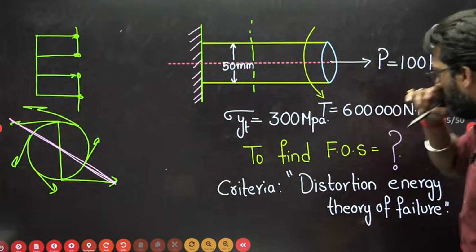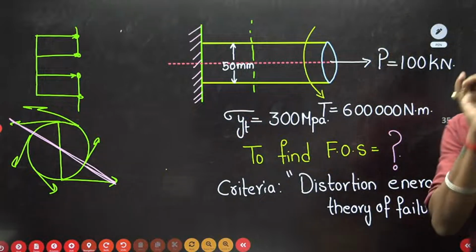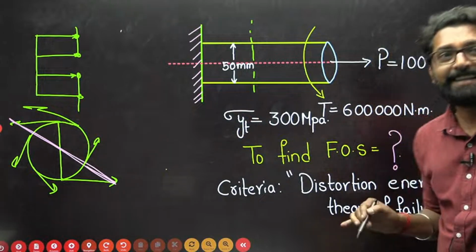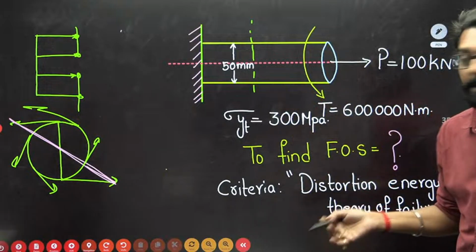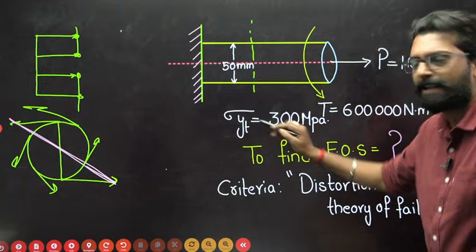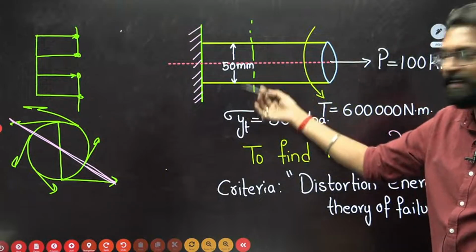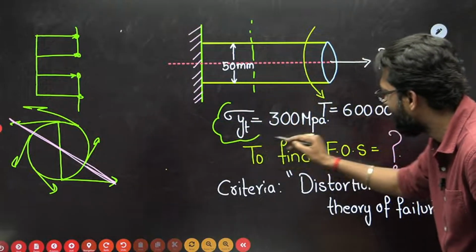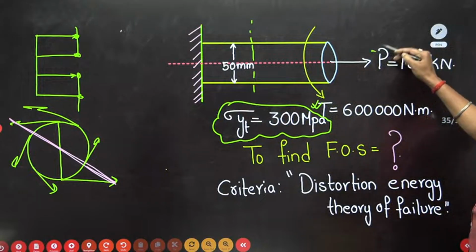Okay. Now we have a yield strength. Now my dear, there is one very important point. What is the difference between strength and stress? Strength is a material property and stress is not a material property. So the strength value is given, SYT, yield shear strength. That means you have to design, and generally it will be a ductile material. So a shaft is generally made of ductile material. So the yield strength in tension is given, the torsion value is given, and the load is given.